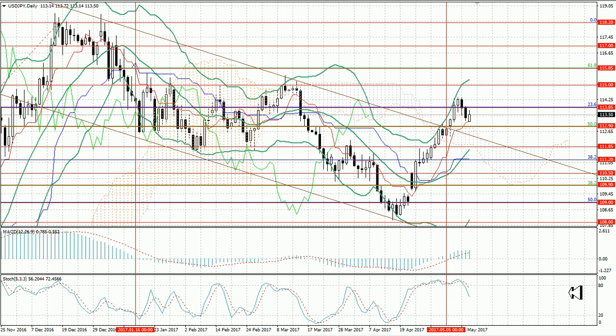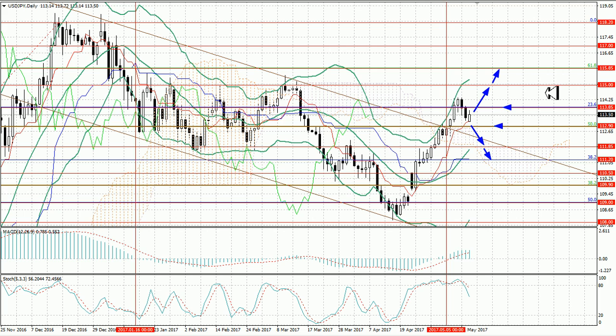The USD JPY pair left the downward channel last week, but at the moment is falling, trying to return into the channel. The key level for the bear seems to be 112.90. In case of breakdown of this level, the price can decrease to the levels of 111.85 and 111.20. The key level for the bulls is 113.85. The breakout of which will push the pair up to the levels of 115 and 115.85.